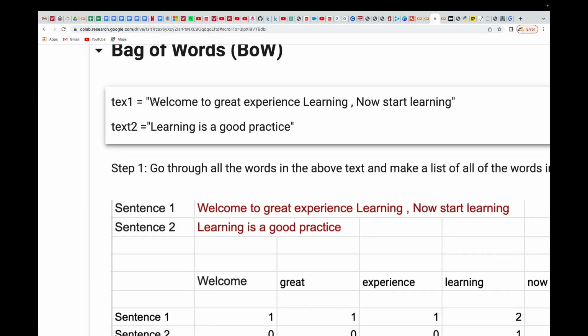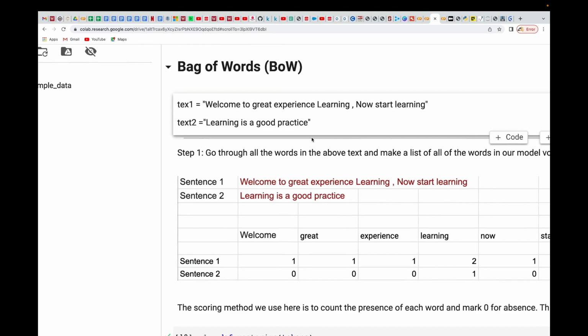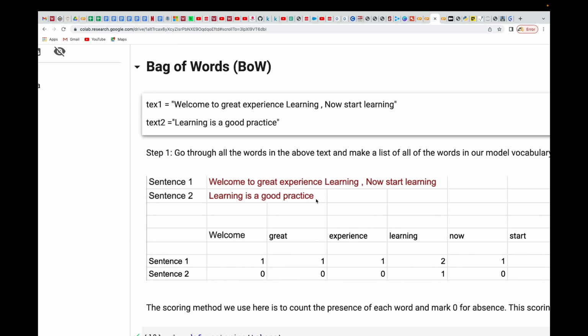The first one says: welcome to great experience learning. Now start learning. And the second one here is: learning is a good practice. Okay, so these are the two texts or two sentences that I have. I'm just going to manually do this bag of words for you to see.